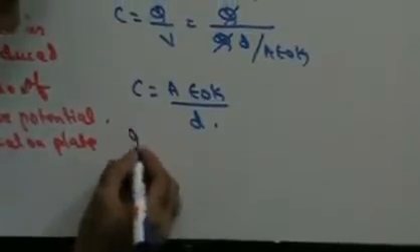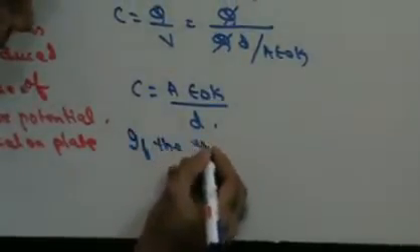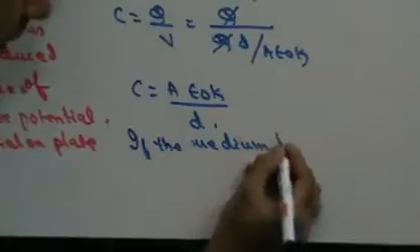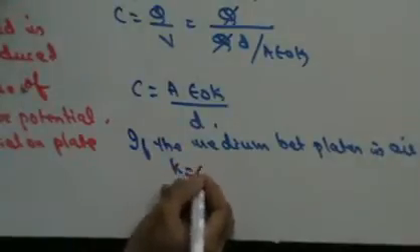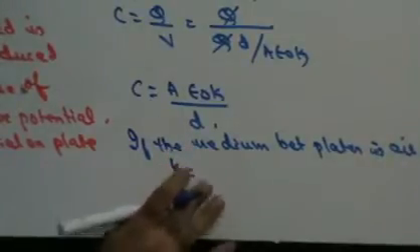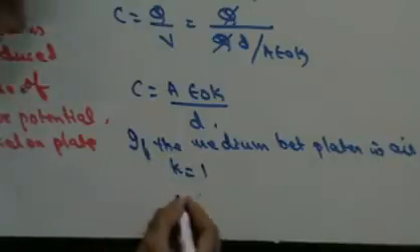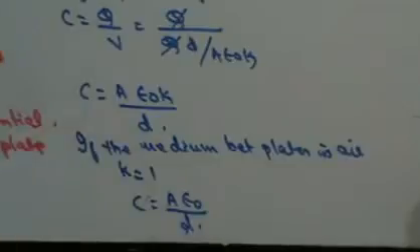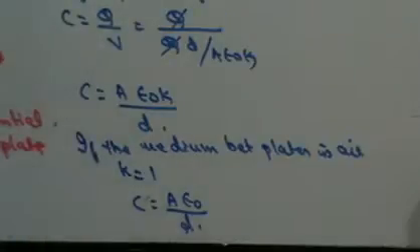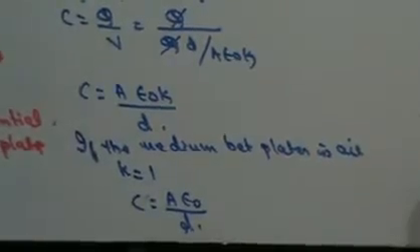Now, if the medium between the plates is air, then K will be equal to 1, in which case I can say C is equal to A epsilon 0 upon D. Right? So that is my expression for capacity of a parallel plate condenser. Next, let's find out the energy that is going to be stored in a parallel plate condenser.